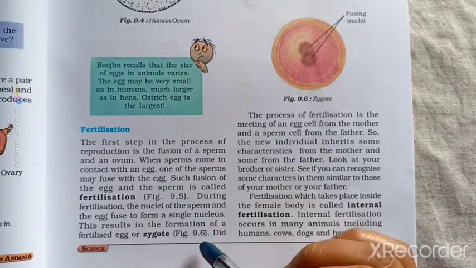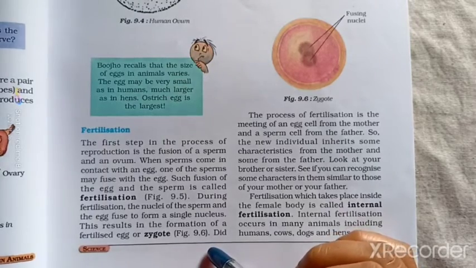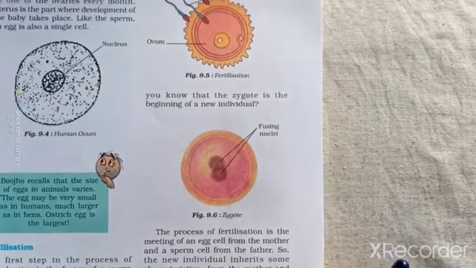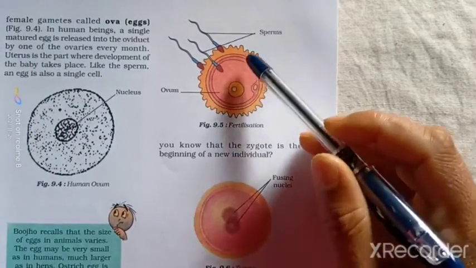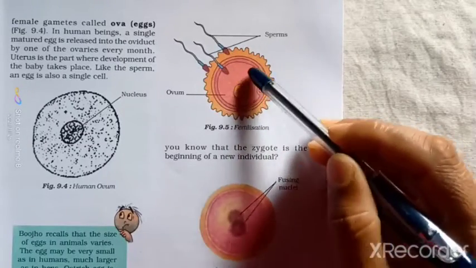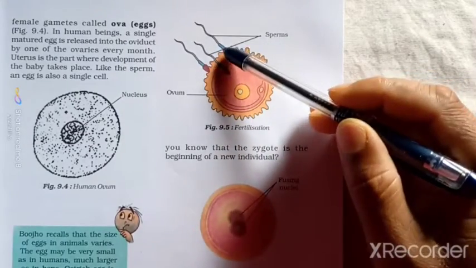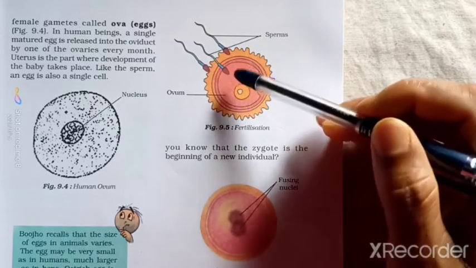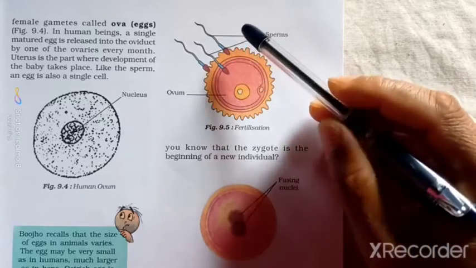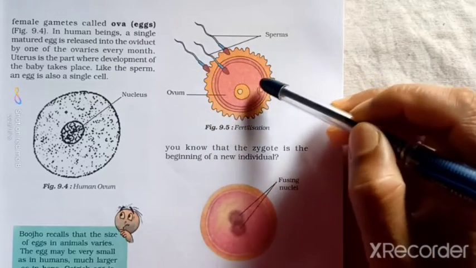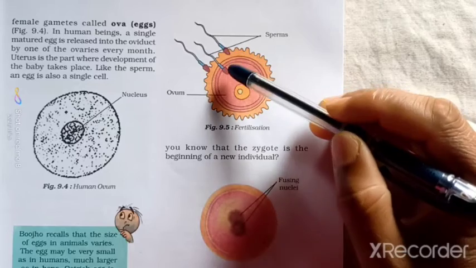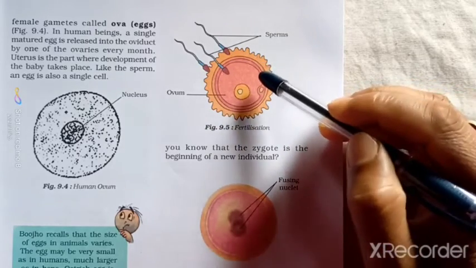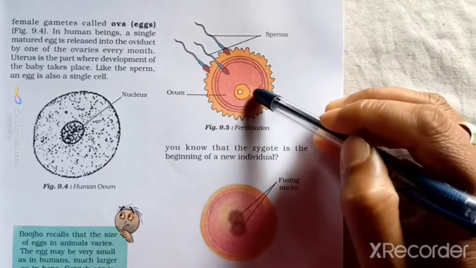In figure number 9.6, we can see here is the egg cell. Then sperm cells come in thousands, in millions. Then only one sperm cell fertilizes. At the time of fertilization, only one sperm cell will fertilize an egg cell or ovum.